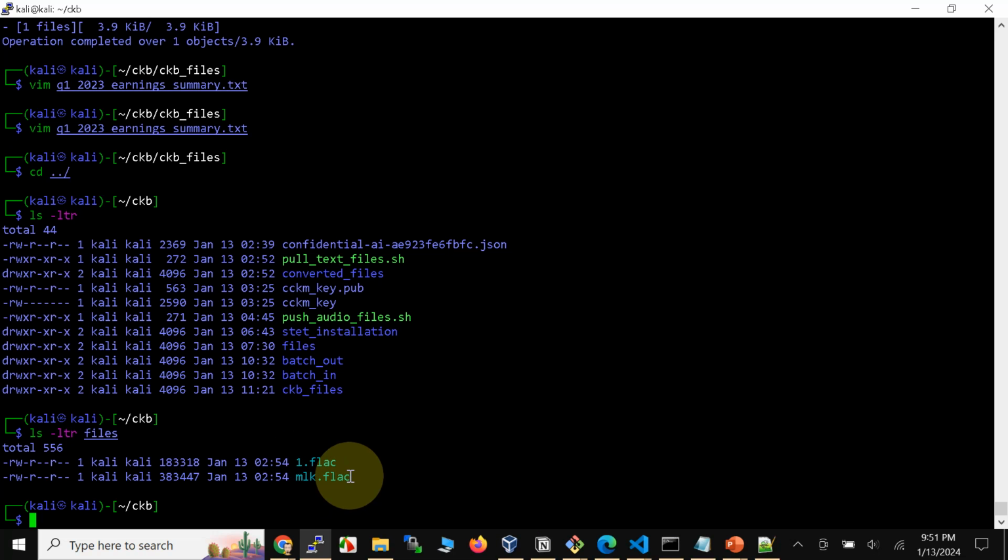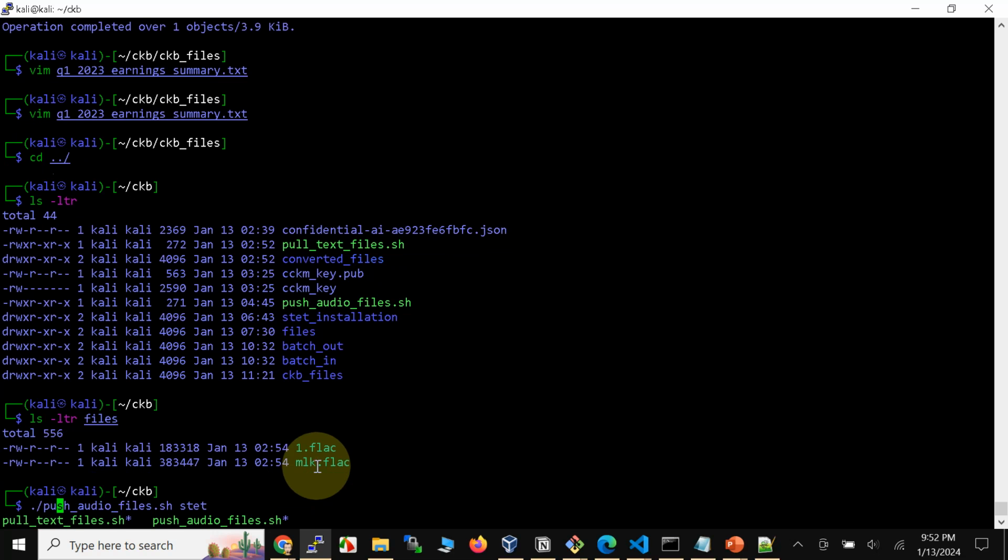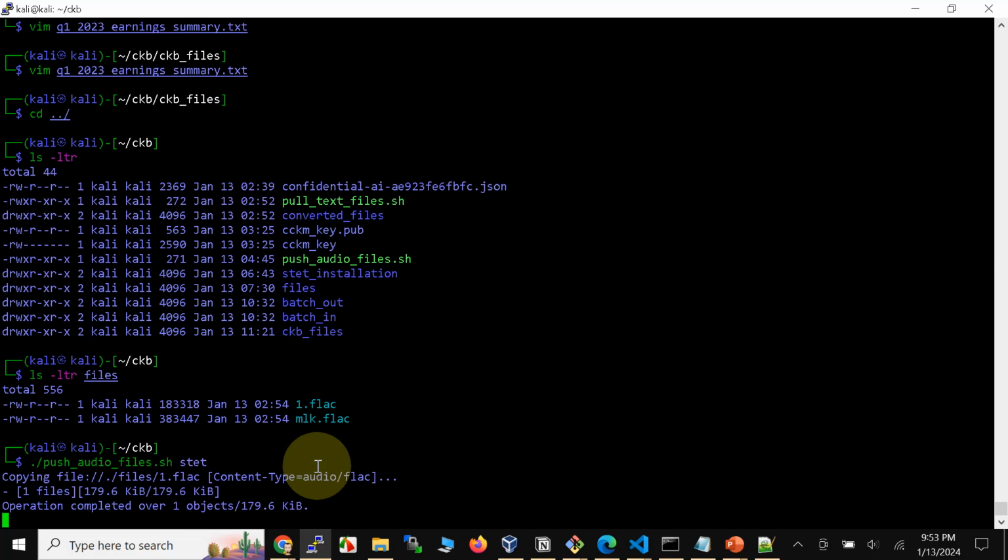We're going to later hear the contents of these files, and also look at the contents when they get converted into text by our confidential ML pipeline. So let's first push these audio files, which is client-side encrypting as before and then pushing onto GCS. From premises, let's push these two files.